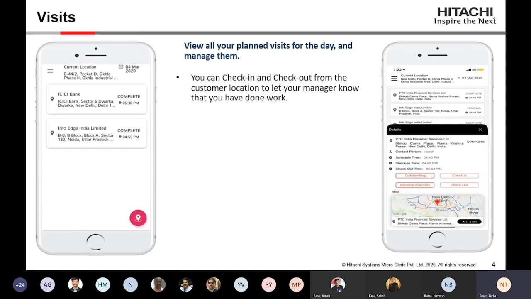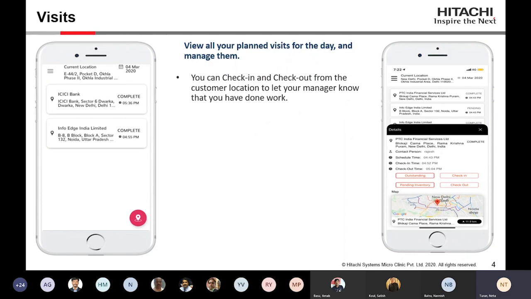So once you have been done with your work, you can click on checkout. It means that you have been done for the meeting. And when you check in or check out, mind, your current location will be captured. So it means you have to check in and check out from the customer location only.